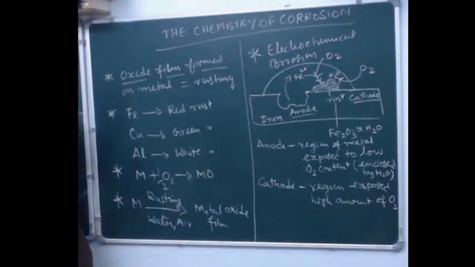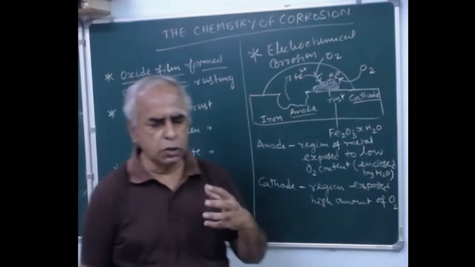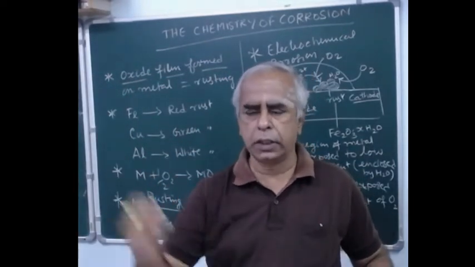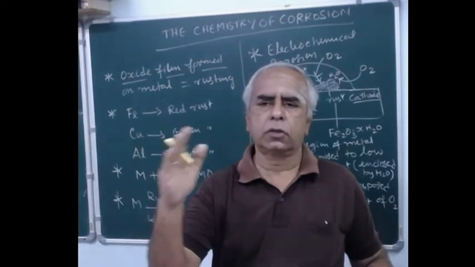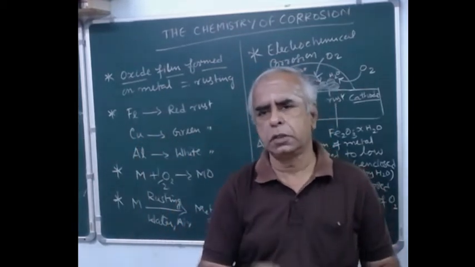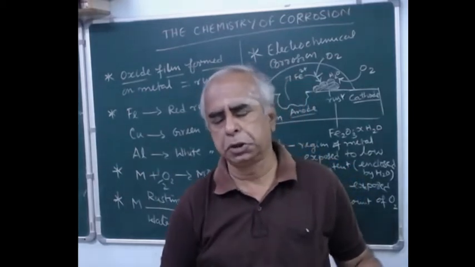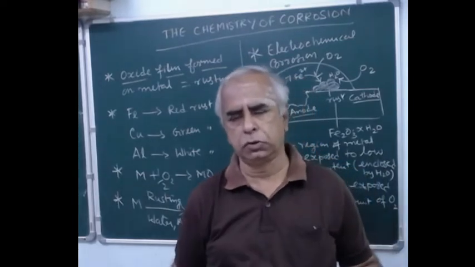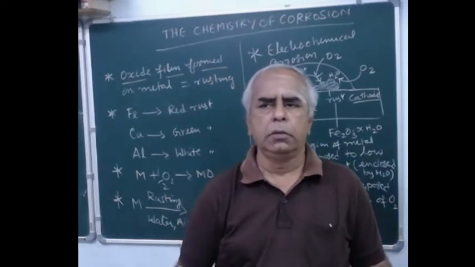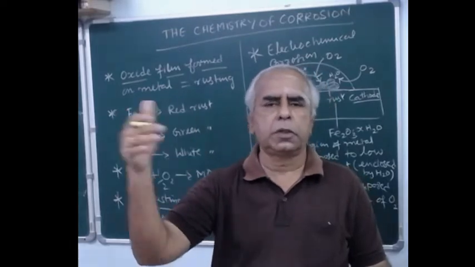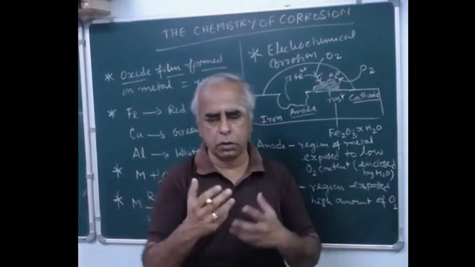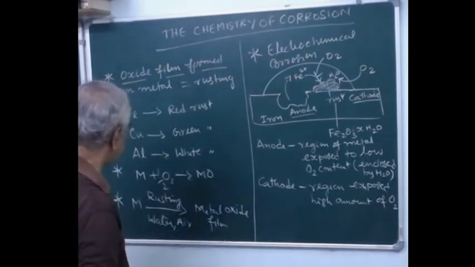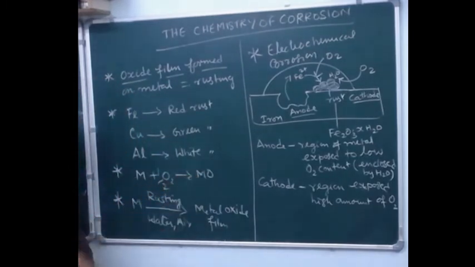In fact, almost all metals are electropositive. Electropositive means they have the tendency to release electrons, and this release of electrons is called oxidation, that is removal of electrons, de-electronation. So this is the natural tendency of any metal to undergo oxidation. The metal becomes metal oxide by aerial attack in the presence of water. So air and water are the two important components required for rust formation. The metal undergoes oxidation to give metal oxide.